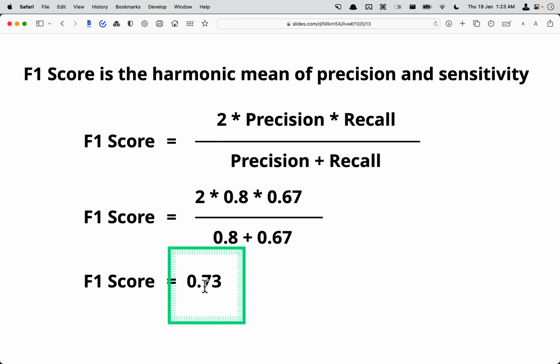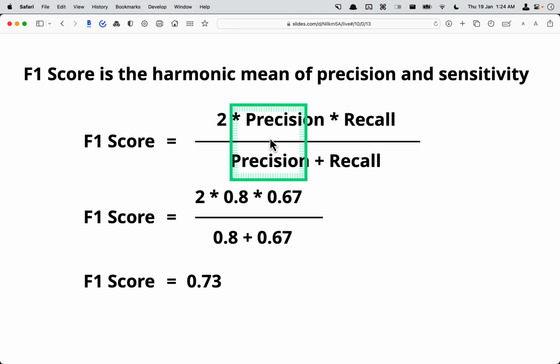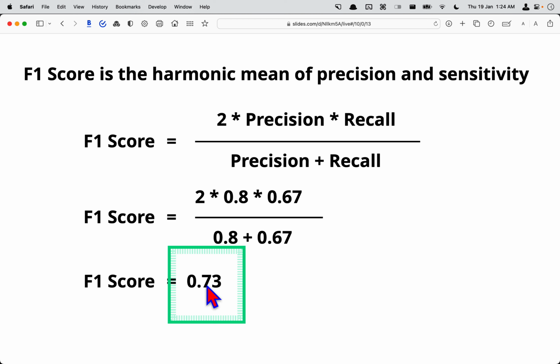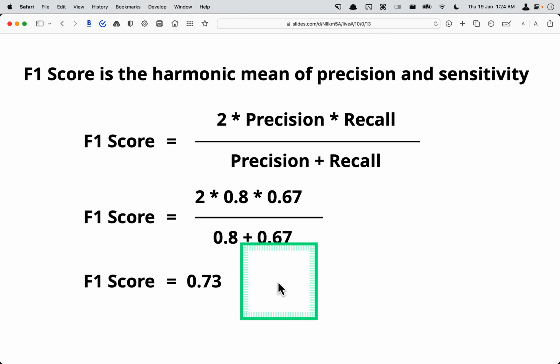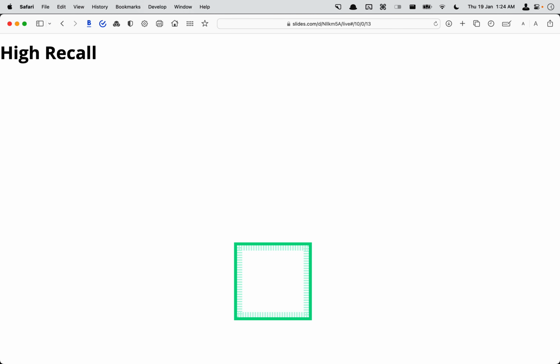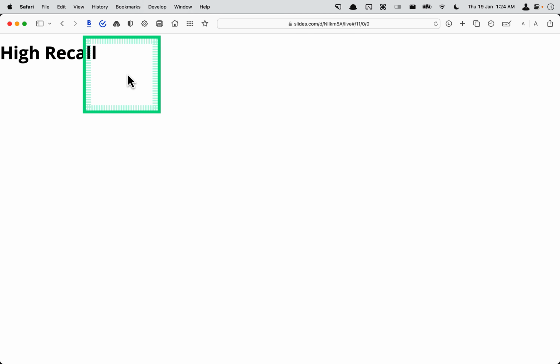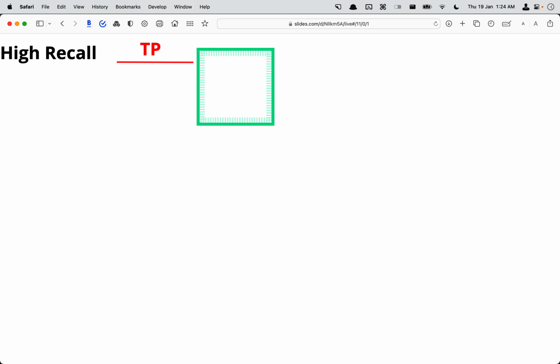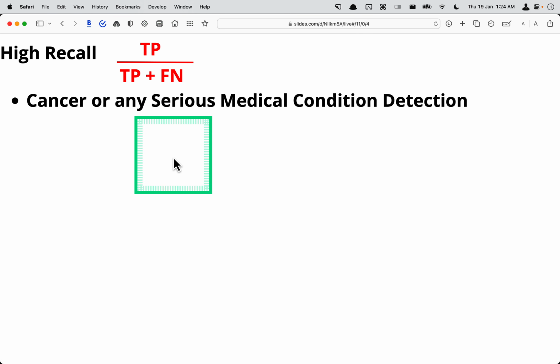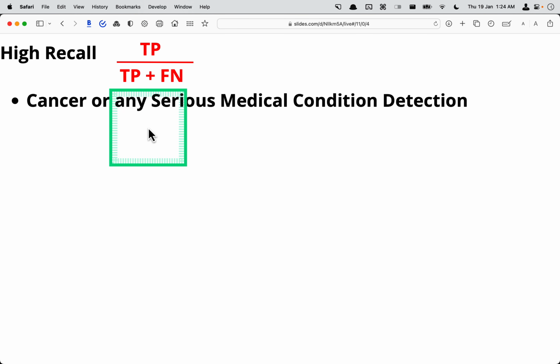So that's why it's coming to 0.73, and precision was 0.8 and recall was something like 0.67, right? And it's a balanced or we can say happy medium. So now we'll just go through some scenarios where high recall is more important. So this is also a formula, and I'll explain why this is important.